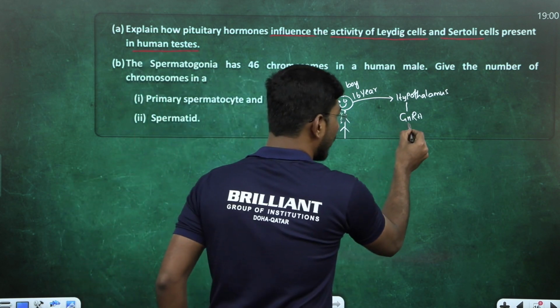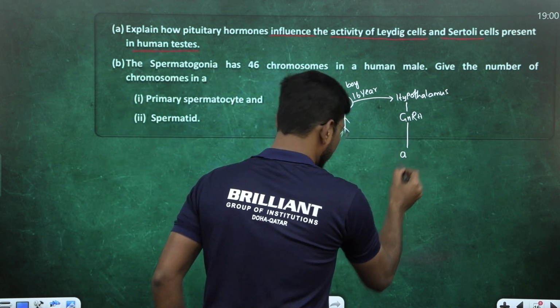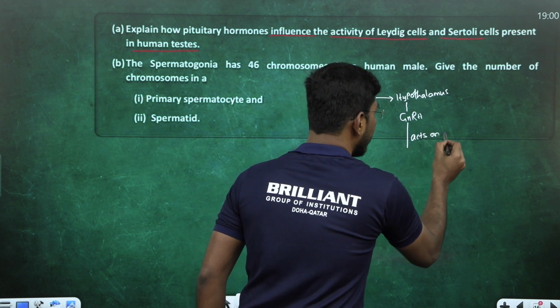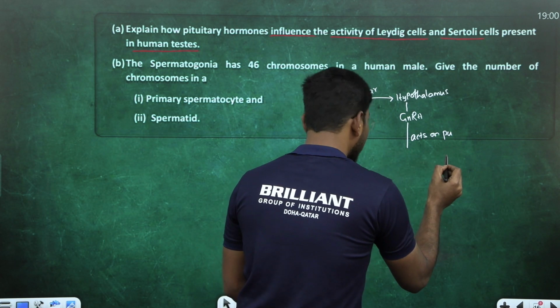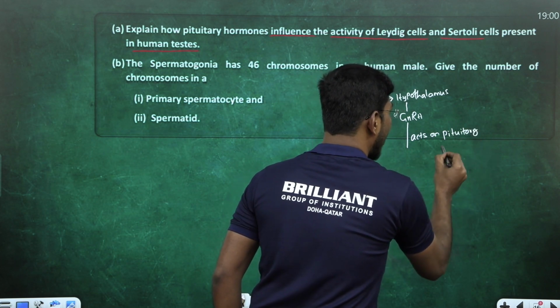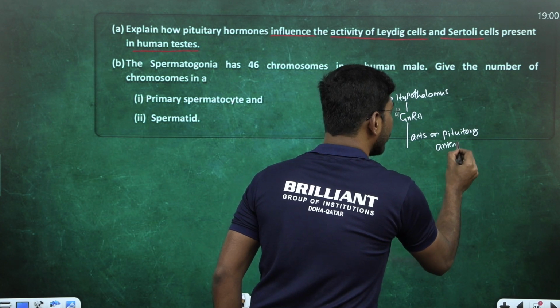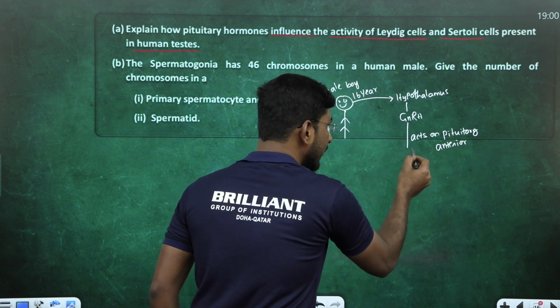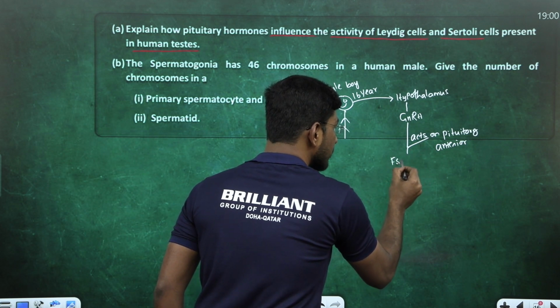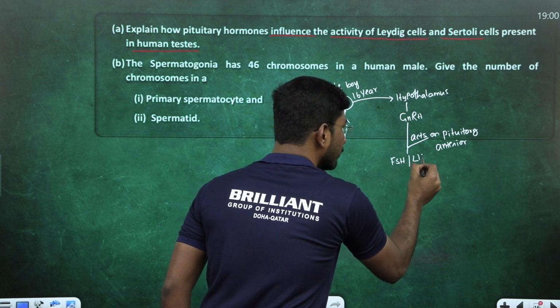This GnRH acts on the pituitary gland, the anterior pituitary. The anterior pituitary releases the hormones called FSH and LH, both hormones.